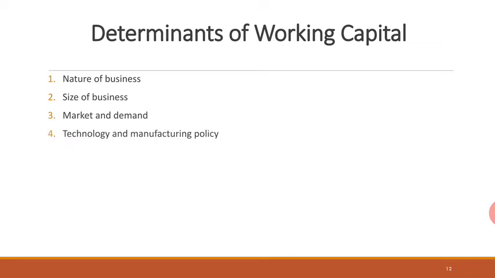Next one is the technology and the manufacturing policy. It is always observed that latest technology uses less working capital, whereas older technologies use more working capital because there is more wastage, so you require more raw materials as compared to the new technology where the wastage is minimized and you require less stock or raw materials. So if you are using latest or upgraded technology, the working capital requirement for you would be less as compared to an old technology. So working capital also is determined by what type of technology you are utilizing.